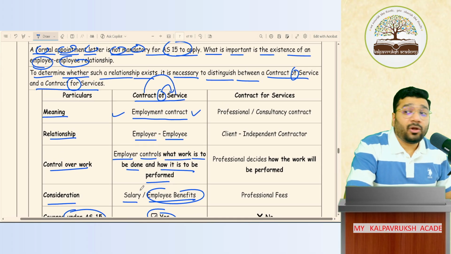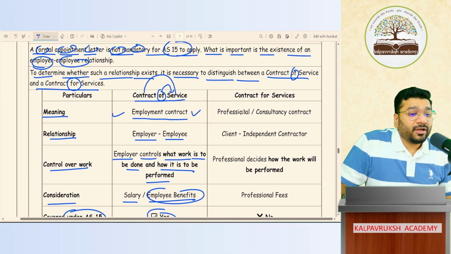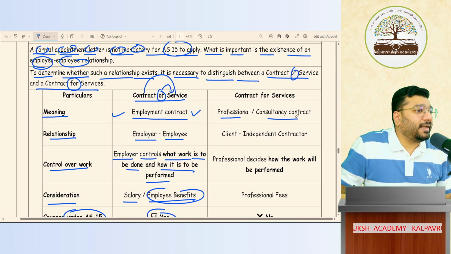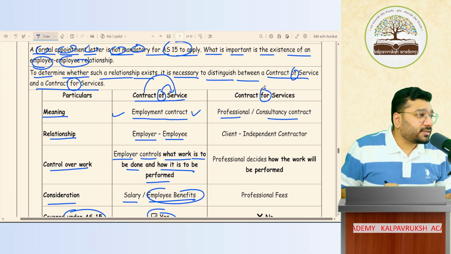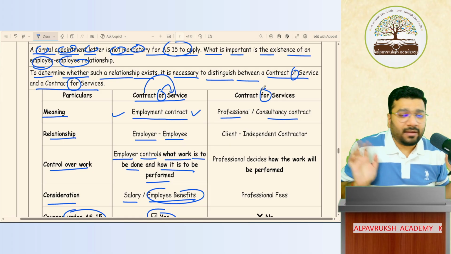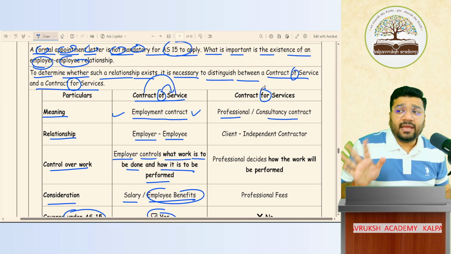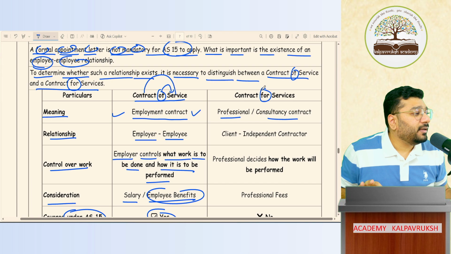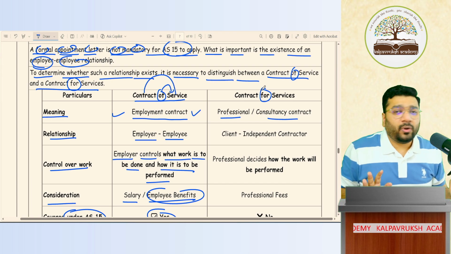So what is meant by contract for service? If you enter into any contract with any professionals or consultant, such kind of contract is called contract for services. Now, I have nearly about 6 ACs in the academy. Every year I want these ACs to be thoroughly serviced.